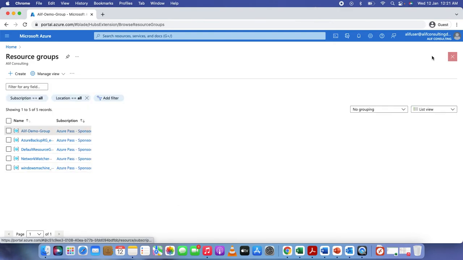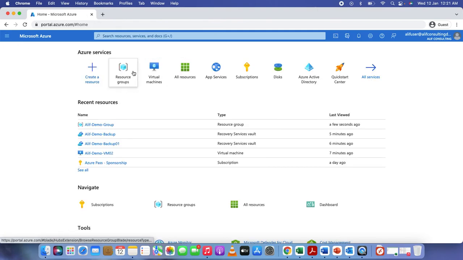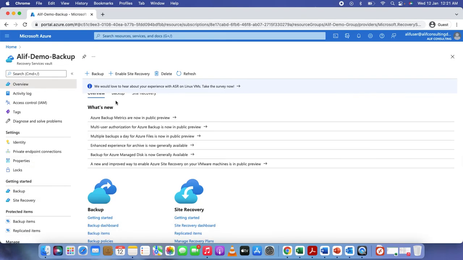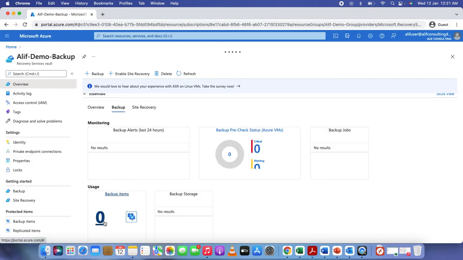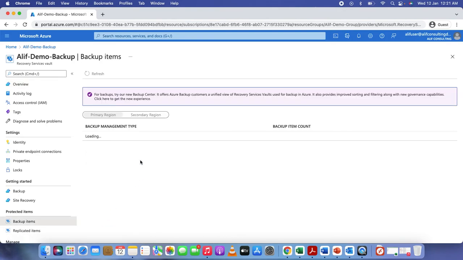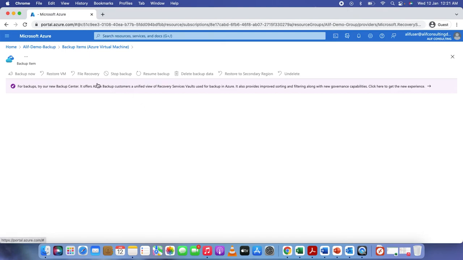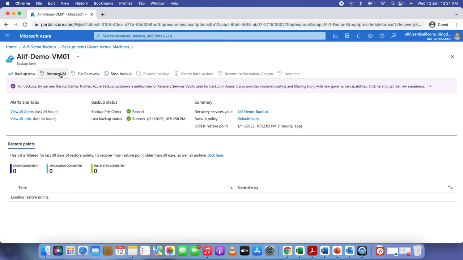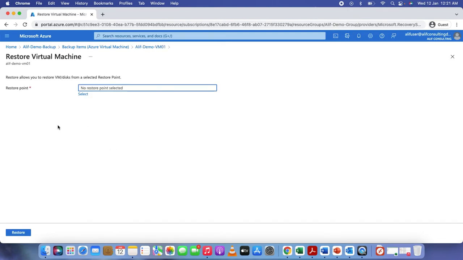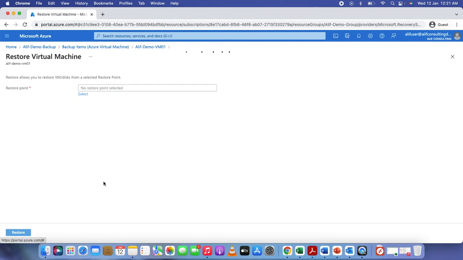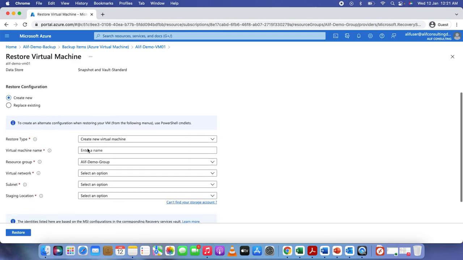So let's go ahead and restore the VM and see if that works. Let me go to the backup items here, Azure virtual machine, restore, select the restore point, and I'm creating a new VM.